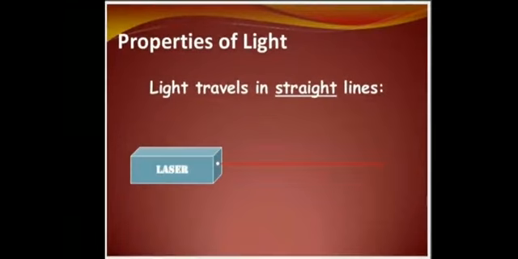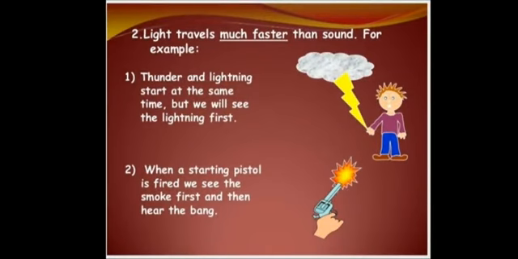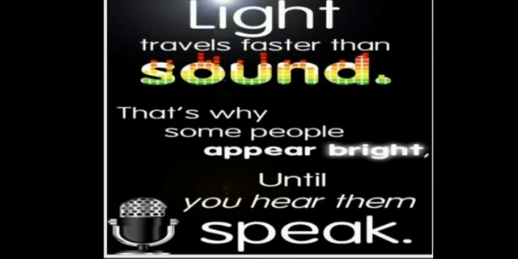Properties of light. Light travels in a straight line. Light travels much faster than sound. For example, thunder and lightning start at the same time, but we see the lightning first. When a starting pistol is fired, we see the smoke first and then hear the bang. Light travels faster than sound.